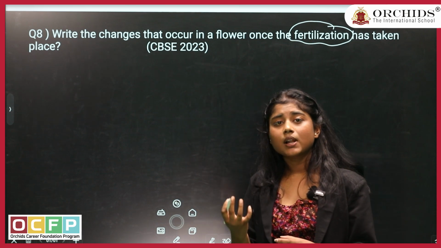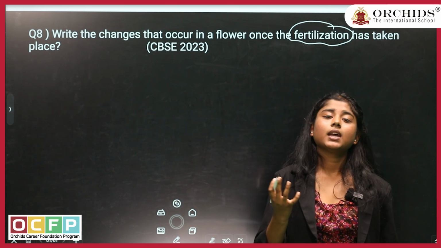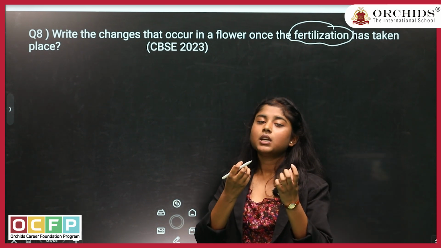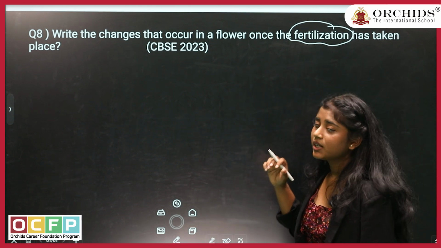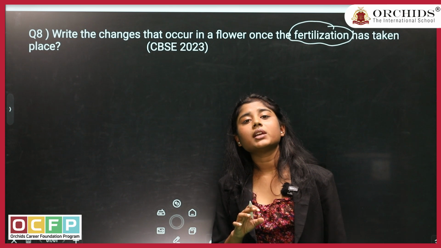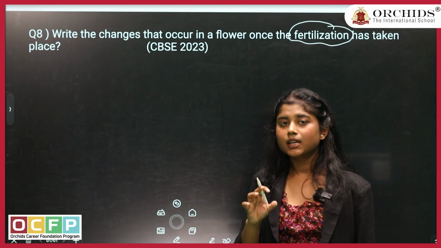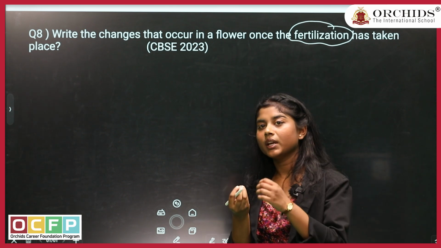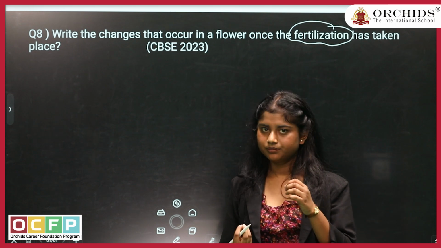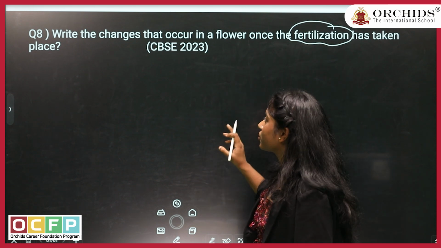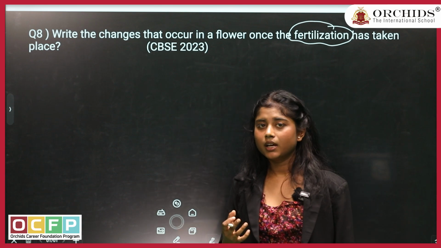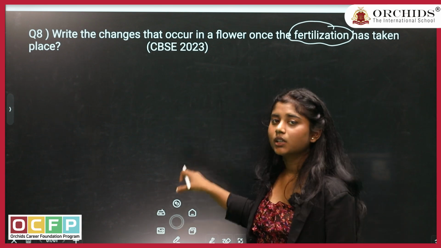The smell of the flowers, the color of the petals, they help in attracting the insects for the pollination. If pollination has been done, and the pollen grains are from the same species, then the pollen tube will start forming and then the fusion will happen. After fusion, there will be some changes in the flower. Those changes they have asked you here.